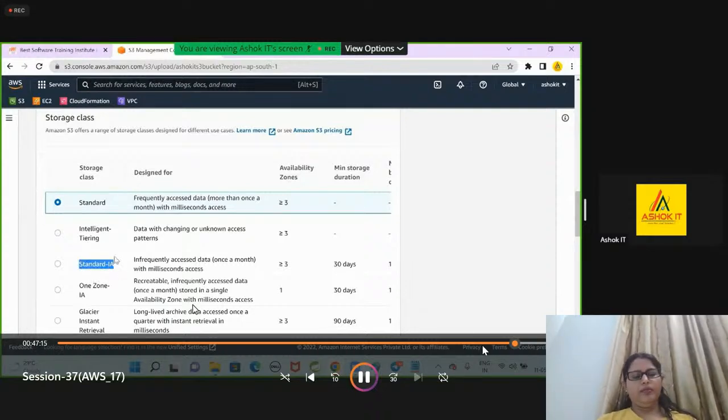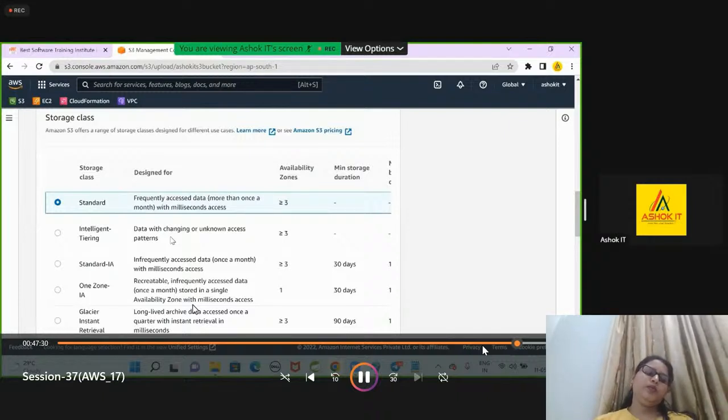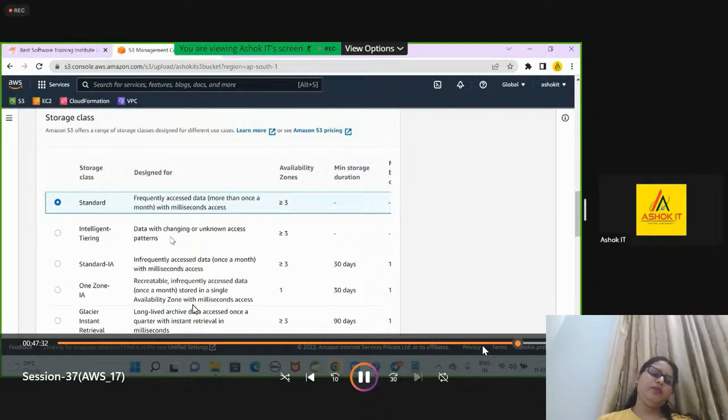Then there is Intelligent-Tiering, for data with changing or unknown access patterns. You don't know how many times you are going to access the data, then you need to go for Intelligent-Tiering.